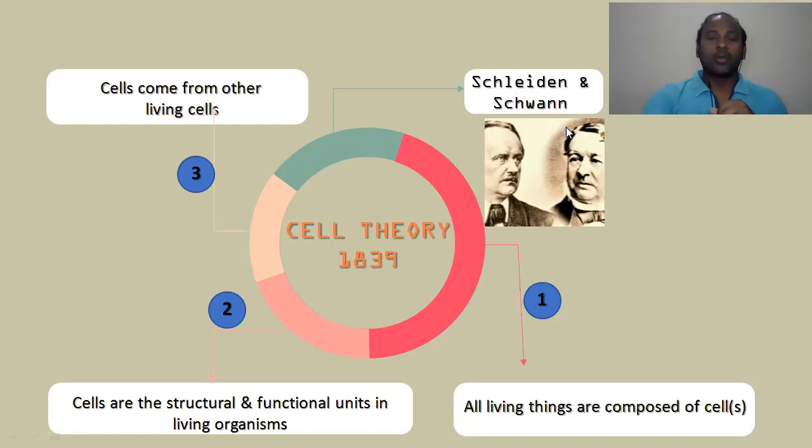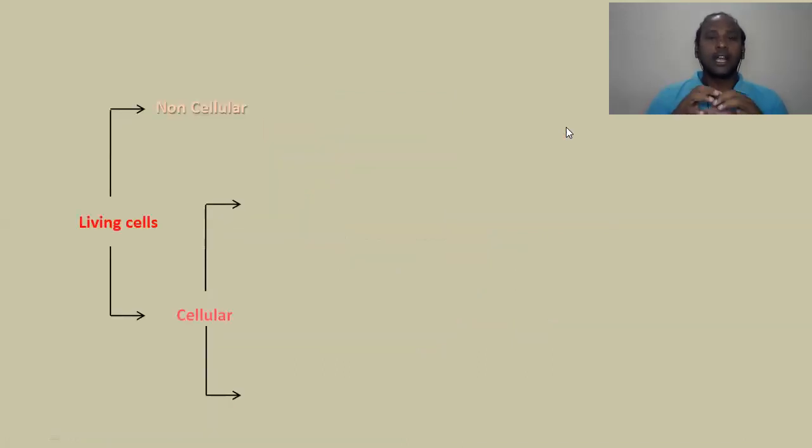Clear? So once the cell theory has been formulated and the definition of the cell is known, the question is how many different types of cells can be present in nature. This is very important. If you take all living things present in nature, they can be divided majorly into non-cellular and cellular.